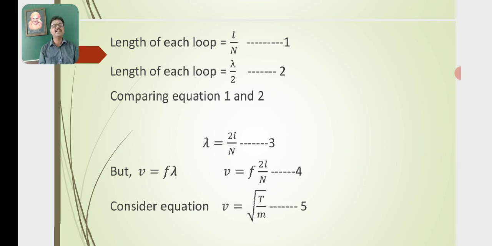We know the relation between velocity, frequency and wavelength. So v is equal to f lambda, where lambda can be replaced using equation 3. So lambda is equal to 2L by n. Then we get v is equal to f into 2L by n. Let this be equation number 4. Then consider the equation v is equal to root of T by m. Let this be equation number 5.